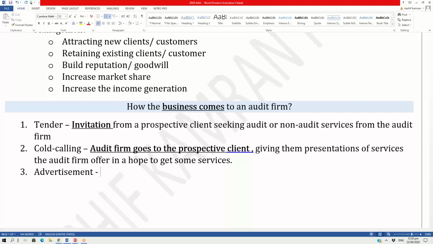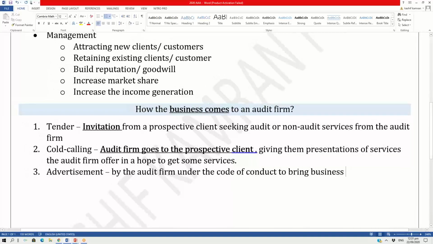Now, it is the advertisement by the audit firm under the code of conduct. We will be going through this topic in our syllabus under the code of conduct, to bring business. Advertisement does help attract business. How an audit firm can advertise, where it can advertise, and what the mechanism of advertising is, we will go through in our syllabus. But I hope you agree that marketing or advertisement also plays a crucial part in bringing business to the audit firm. So these are three ways the business comes to the audit firm.